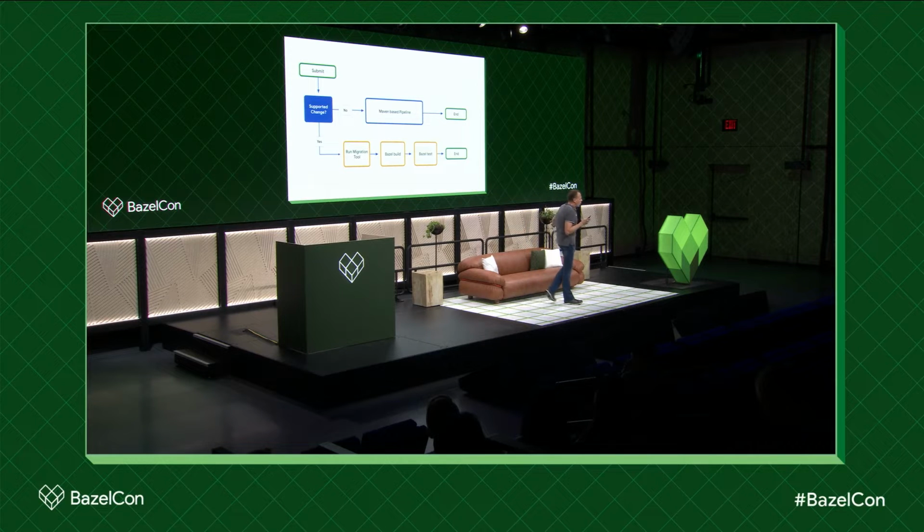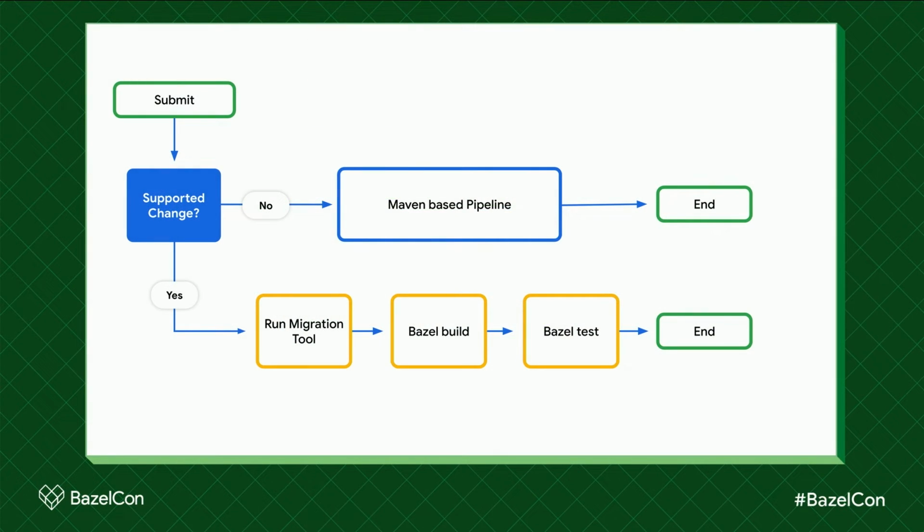So our plan started with: let's analyze the change and then make a decision whether the change is actually supported by the Bazel pipeline. Then we build it with Bazel and merge it in. Otherwise, we run it through Maven. And the idea was that our submission pipeline is, because you always have to think about the developer benefit: what's the benefit of this approach?